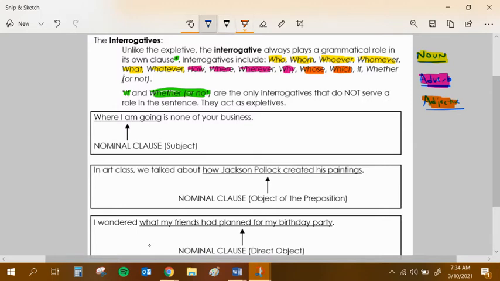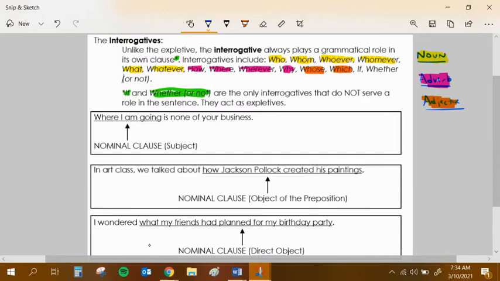That's important because when we get into diagramming, we have to realize that when we come across these interrogatives, they have to fit somewhere in the actual diagram. Those in yellow are going to look like nouns. Those in pink or purple, whatever color this is, are going to be looked at as being adverbs, and those in orange are going to be looked at as being adjectives. The exceptions are if and whether or not, and the word that. They're interrogatives, but they don't serve a purpose, so we're going to float them.